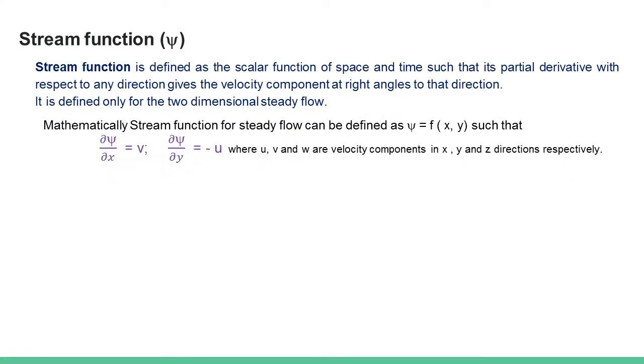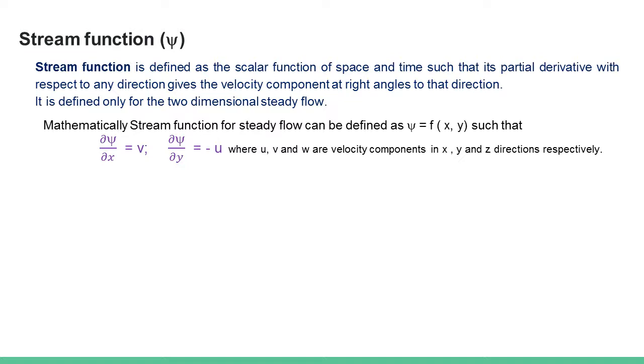It is defined only for two-dimensional flow. Stream function, if you want to express it in mathematical way: ∂ψ/∂x is equal to v. That is, the partial derivative of stream function in the x direction is equal to the velocity component perpendicular to the x direction, that is v.